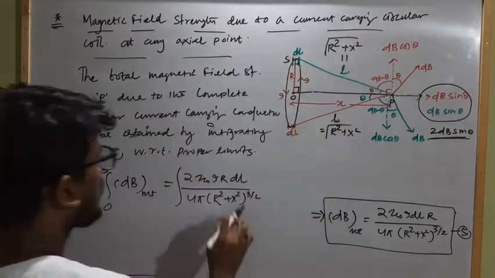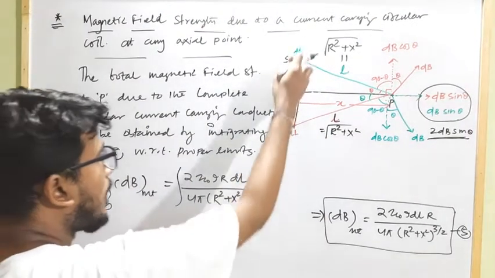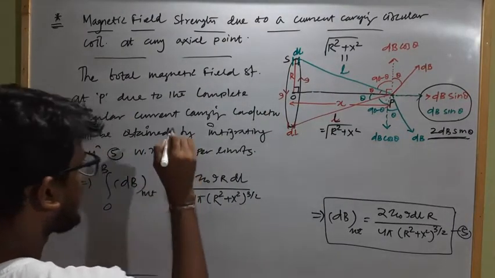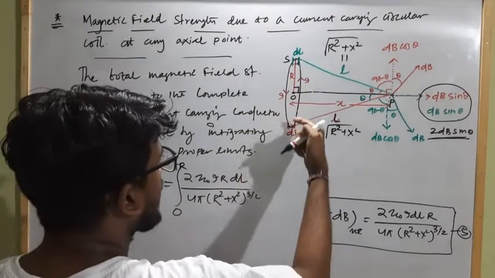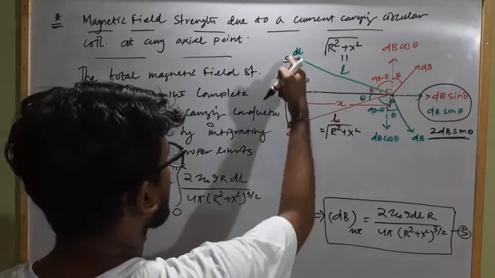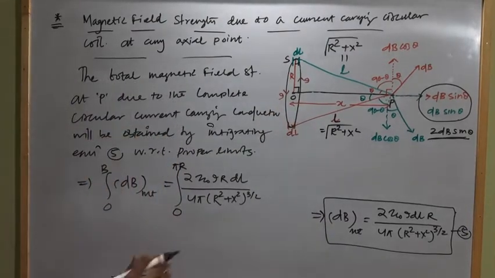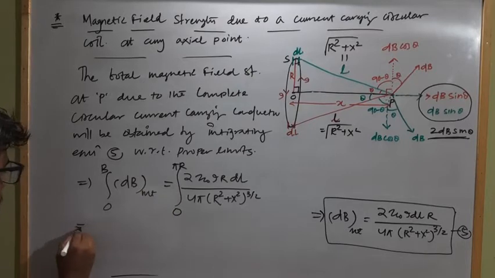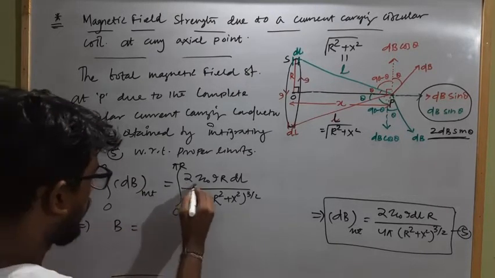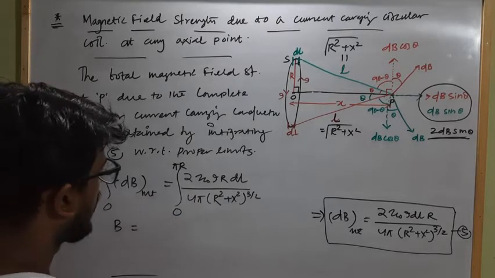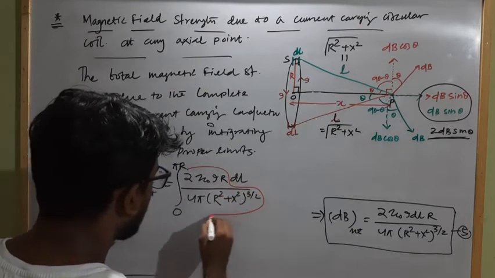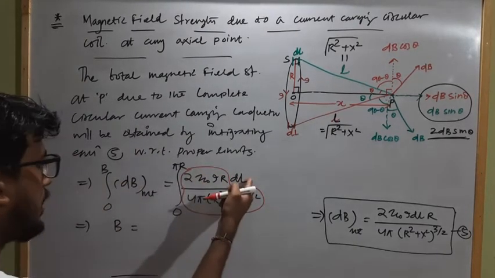Okay, so the total dl value will vary over half of the circle, that means from 0 to pi r. Clear? As in the complete 2 pi r length, there are two current carrying elements which are diametrically opposite. So the total current carrying element length will become how much? Pi r. So this can now be solved as dB net will be B equal to 2, and this is a constant term, we can take it out, only dl will vary.